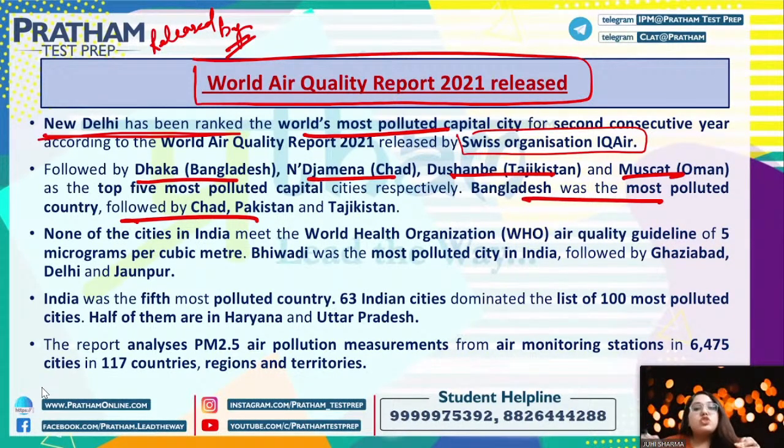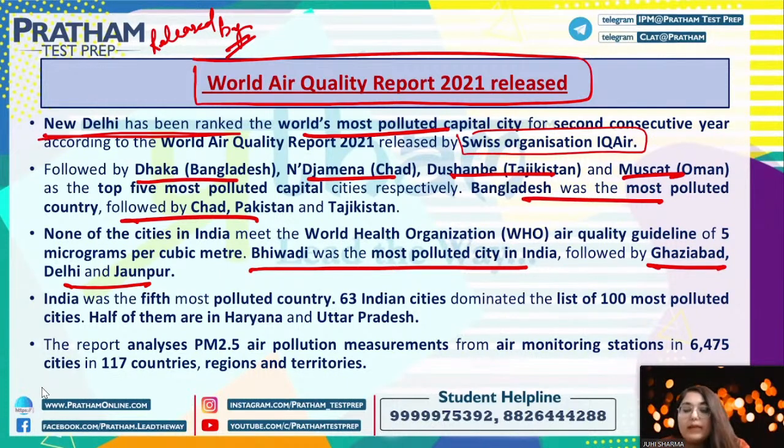So if you are asked the most polluted city in India, in that case it will be Bhiwadi, followed by Ghaziabad, Delhi and Jaunpur. If the capital city of the world is asked, the most polluted capital city of the world, in that case it will be New Delhi. But if the most polluted city in India is asked, in that case it will be Bhiwadi, followed by Ghaziabad, Delhi and Jaunpur, right? So India is the 5th most polluted country.